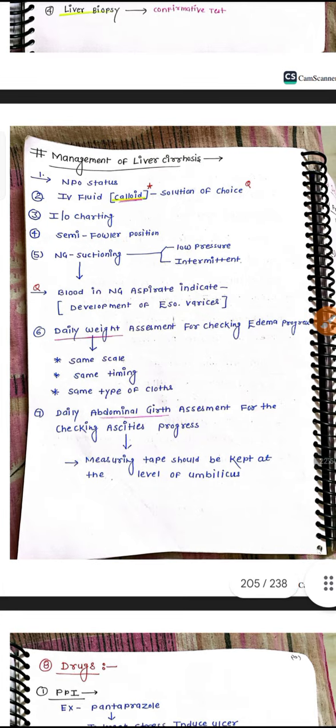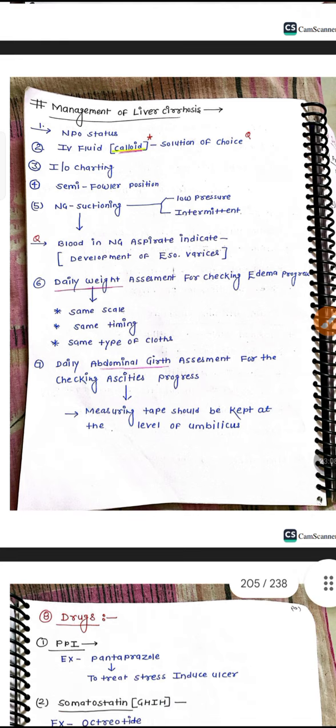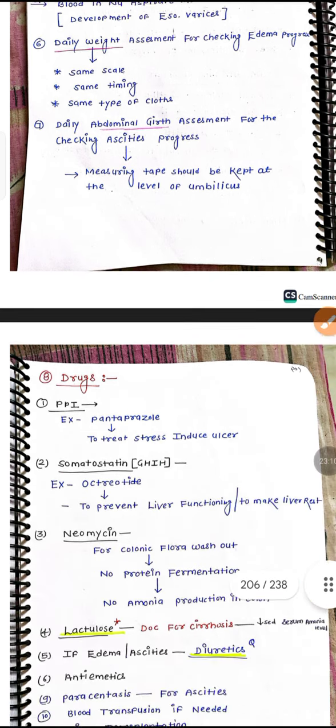Daily assessment for edema: same scale, same timing, same type of clothes, maintaining daily weight. Abdominal girth also, to know how much ascites has developed, measured at the level of the umbilicus with an inch tape.